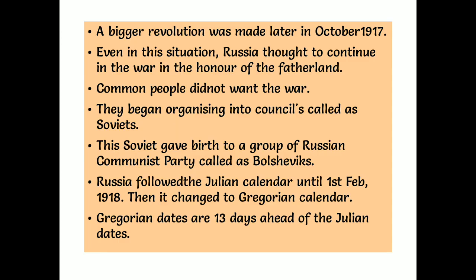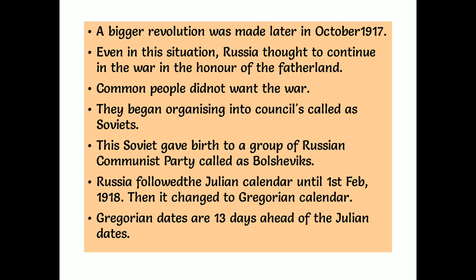But one more important thing here. We said that the March Revolution, the November Revolution, the October Revolution, and different revolutions started in Russia. But Russia used to follow the Julian calendar until 1st February 1918. Only then did they change to the Gregorian calendar. The calendar we are using presently till today is called the Gregorian calendar. And Gregorian dates are 13 days ahead of the Julian dates.